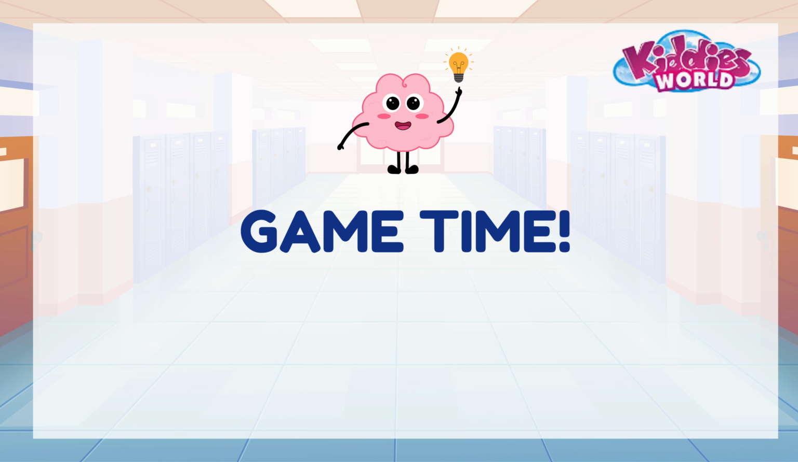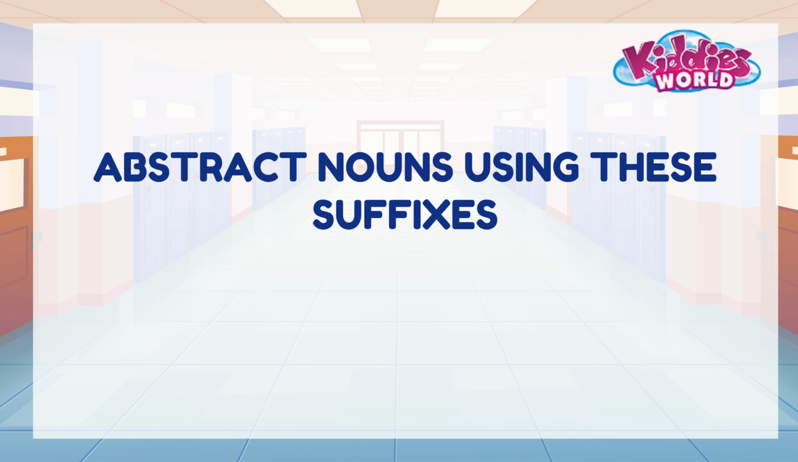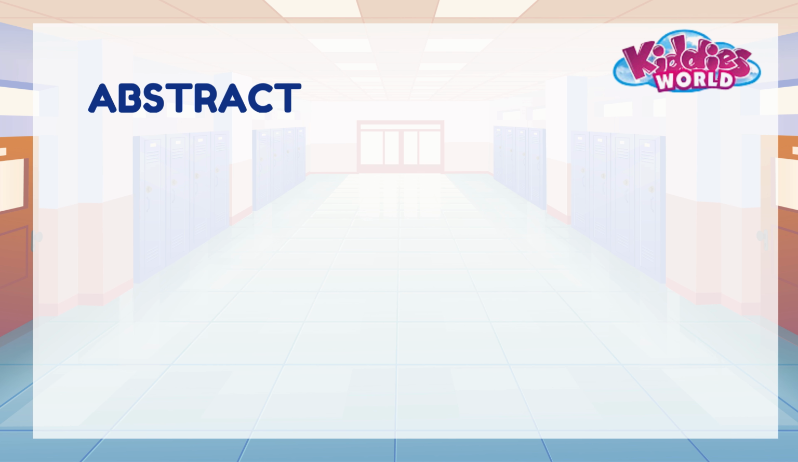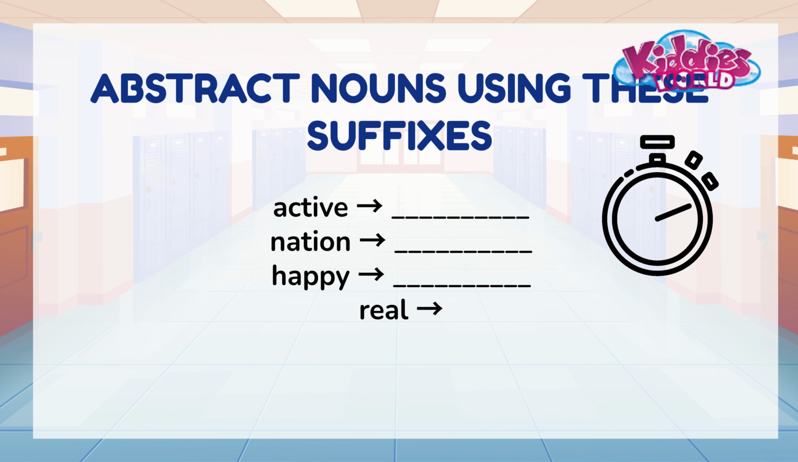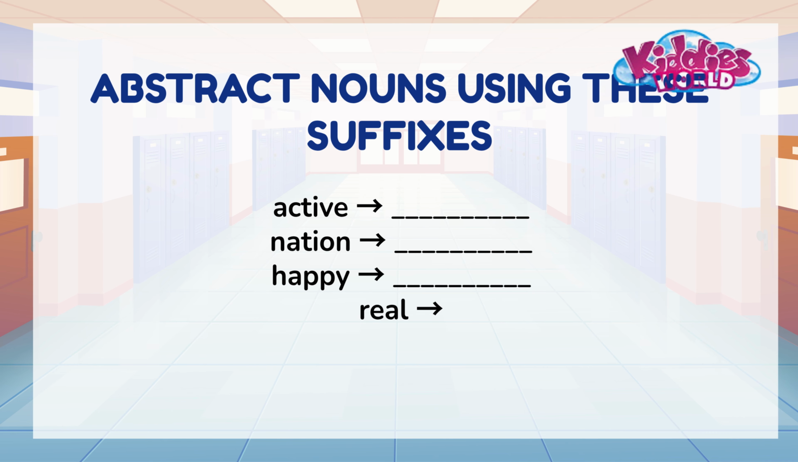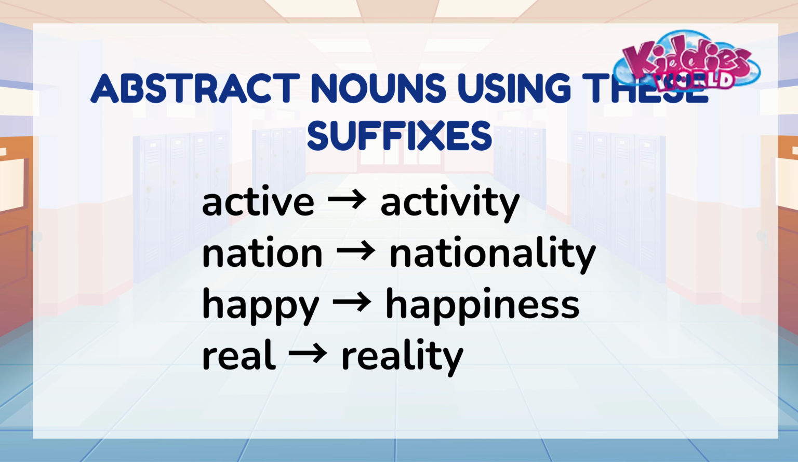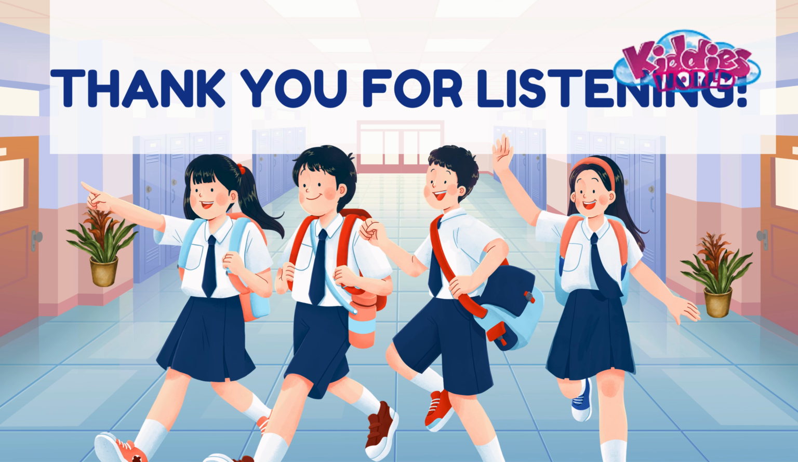All right, let's play a game. We'll form abstract nouns using these suffixes. I'll give you a word, and you'll turn it into an abstract noun. Let's do it. Great job, everyone! Here are the answers. All right, children, fantastic work today.